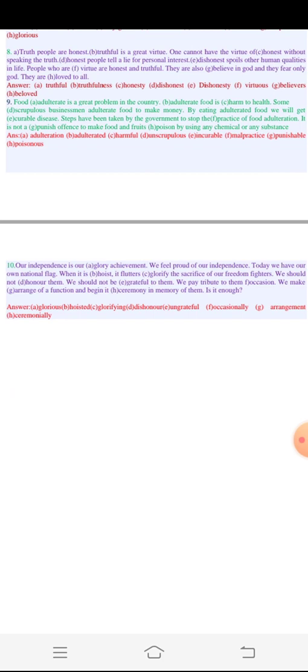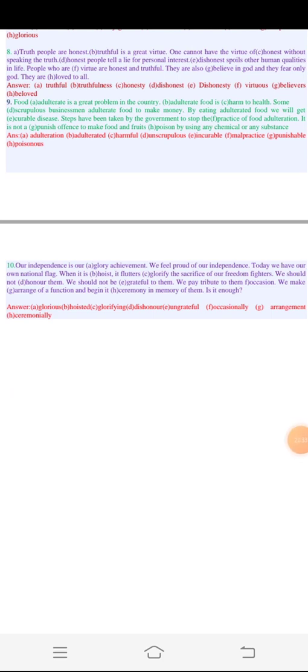We pay tribute to them occasionally. We make arrangement of a function and begin it ceremonially in memory of them. Is it enough? So the answers for number 10 are glorious, hoisted, glorifying, dishonor, ungrateful, occasionally, arrangement, and ceremonially.